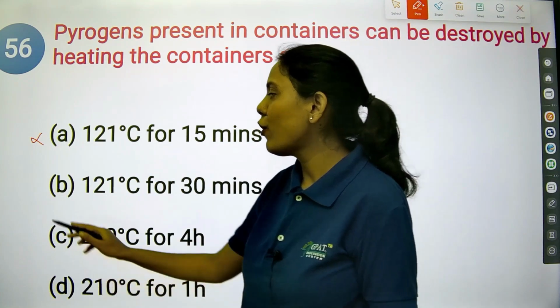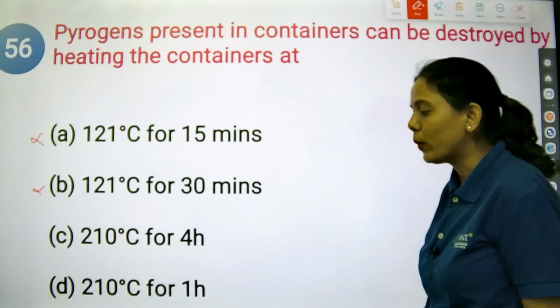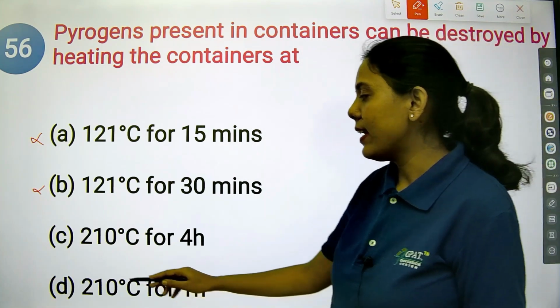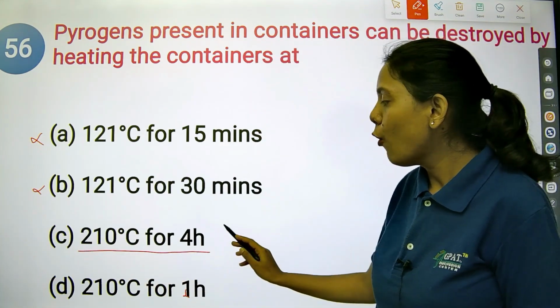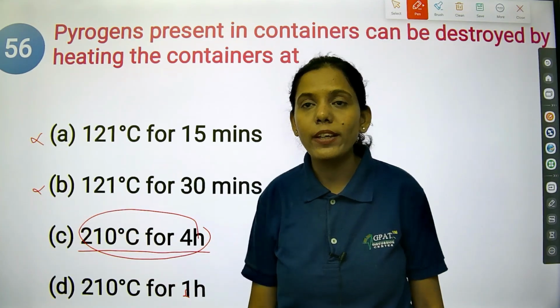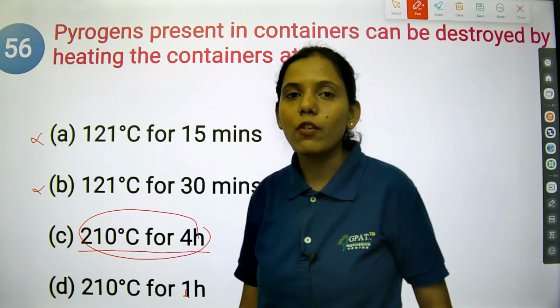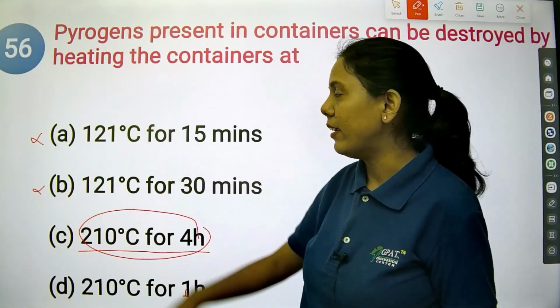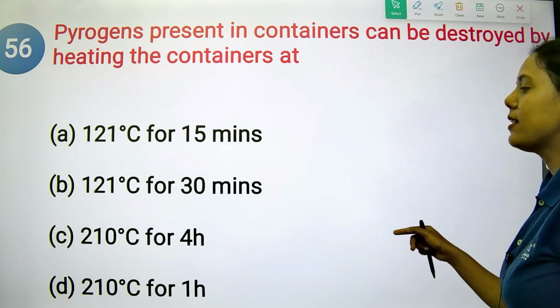121 degrees Celsius for 30 minutes, no. Again at 121, it will not be able to kill. 210 degrees Celsius for 1 hour is not sufficient. 210 degrees Celsius for 4 hours is required to kill the pyrogens. Pyrogens are the metabolic products of microorganisms. So option C is the right answer.